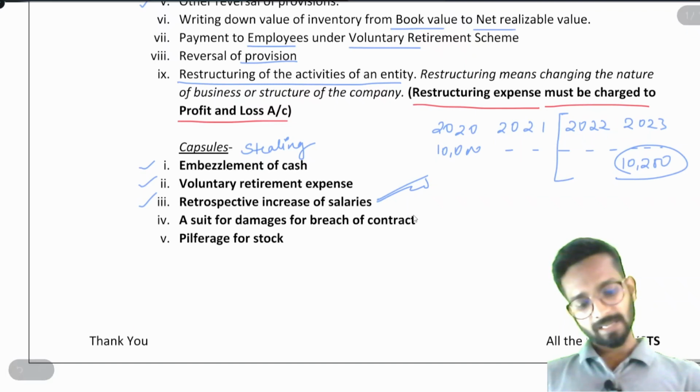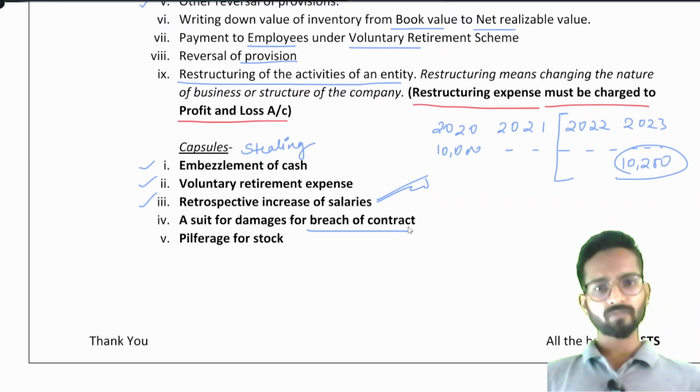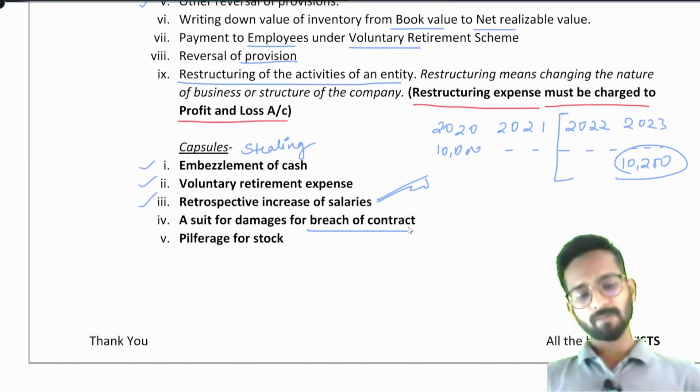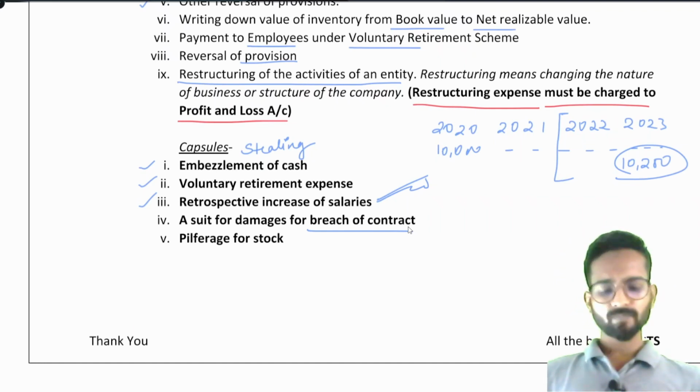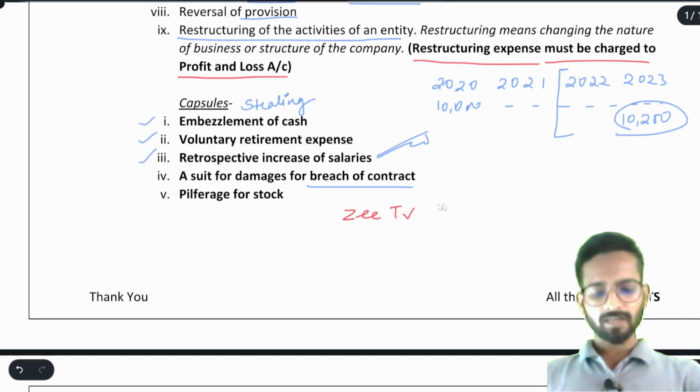A suit for damages for breach of contract. Suppose a company has entered into a contract with some person and we are not able to comply with the terms now. We have worked for 1.5 months, but now we cannot comply with the contract. So we are saying we cannot work now, so you have to pay some damages. Remember this, okay? Damages are like, because you will be filing a case. There was a case, if I am correct, that ZTV filed against a very popular singer.